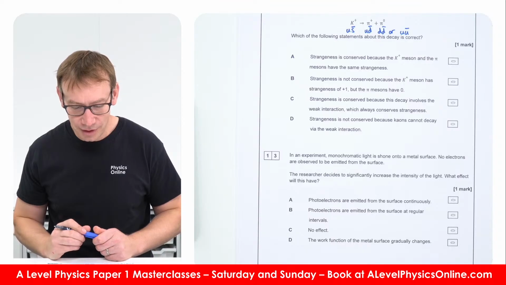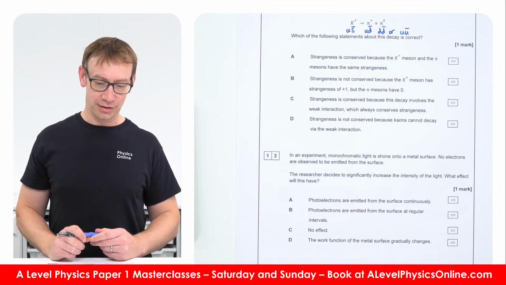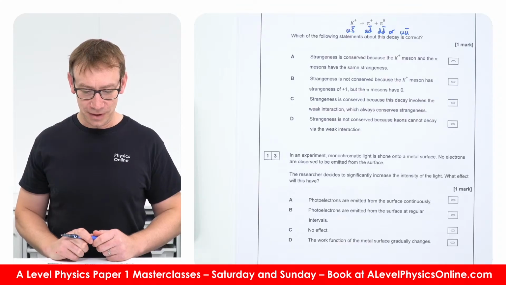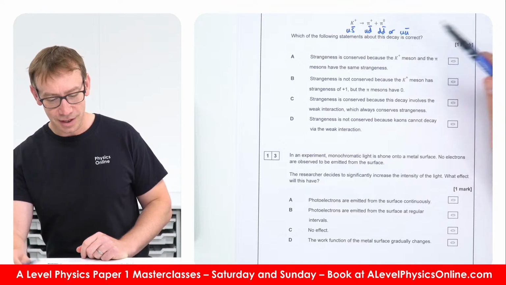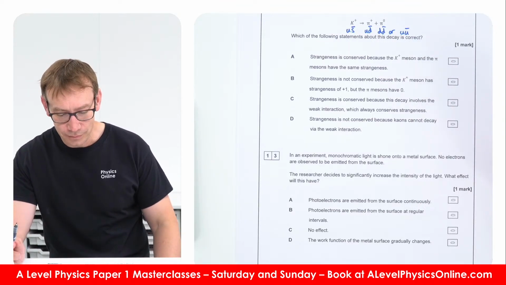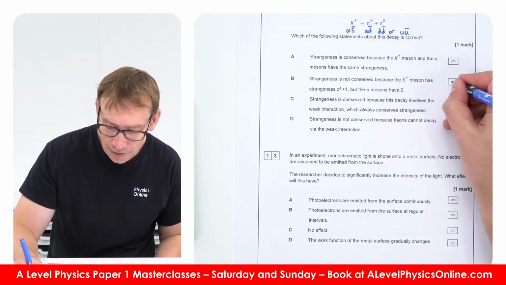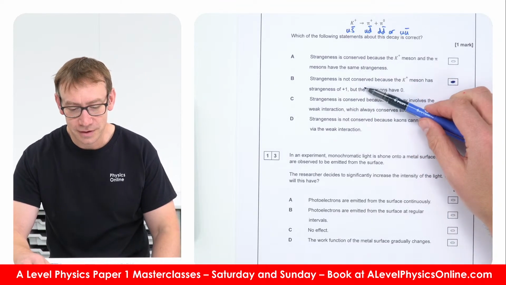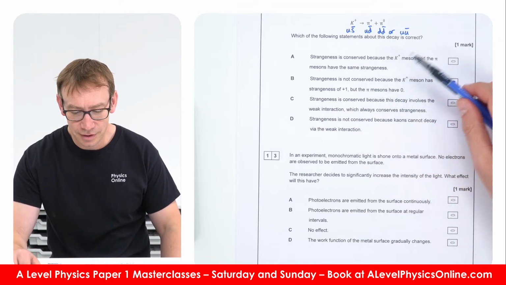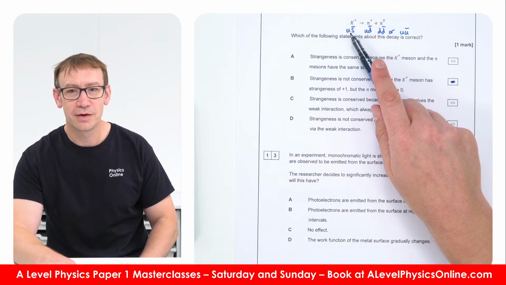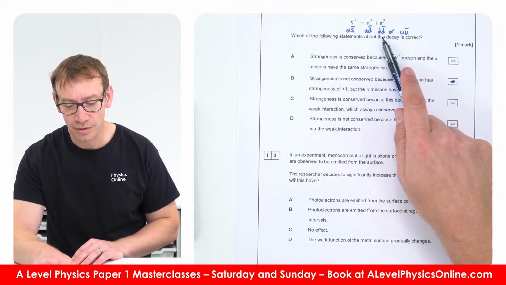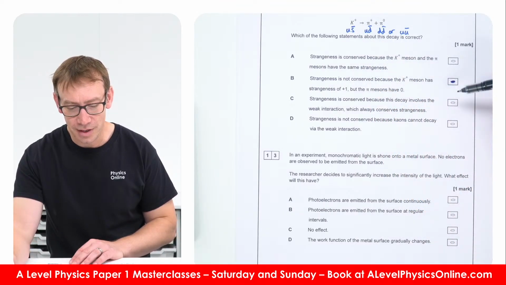So, is this a strong interaction? And therefore strangeness should be conserved, but it's not. So I would say here the answer for this is B. Strangeness is not conserved because that's got a strangeness of +1, because it's an anti-strange quark, so it will have a strangeness of +1, but that's not conserved, and therefore 12B is the right answer.